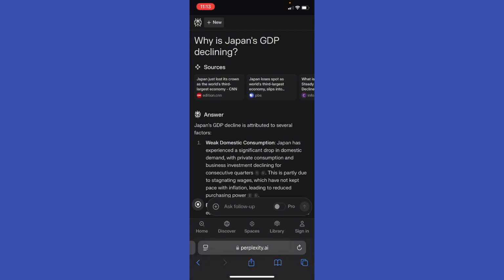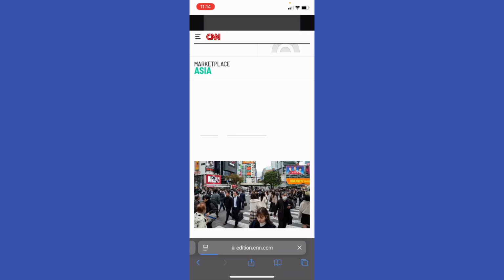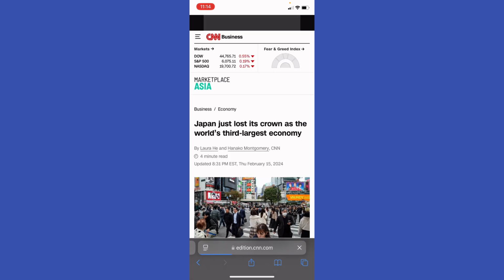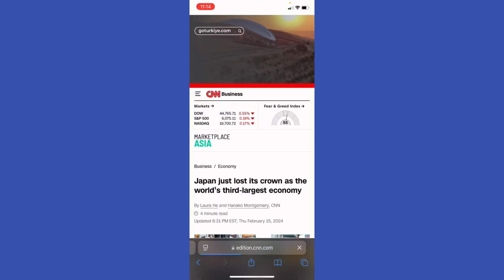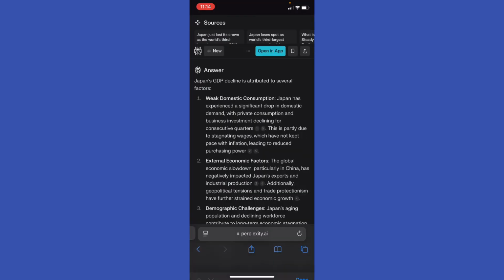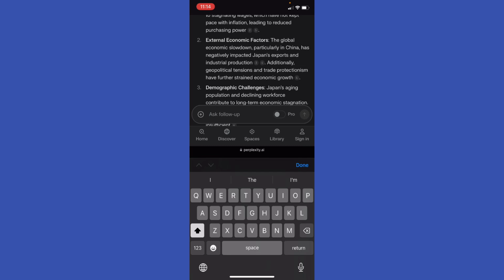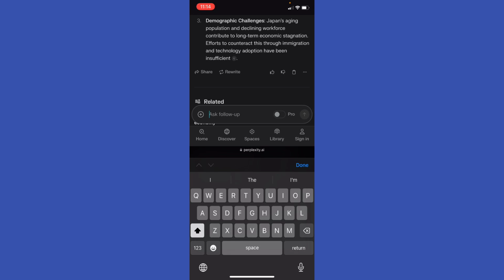Then type your query, and then Perplexity AI will give you a summarized response along with the linked sources for further reading. Just go ahead to explore more or to deep dive, to have more in-depth information about this topic, and you can ask follow-up questions if you want to right here, or click on the sources for deeper insights. No account required, just start searching.